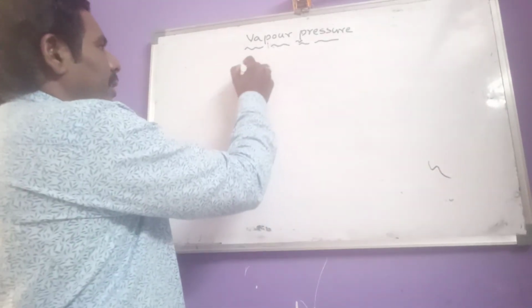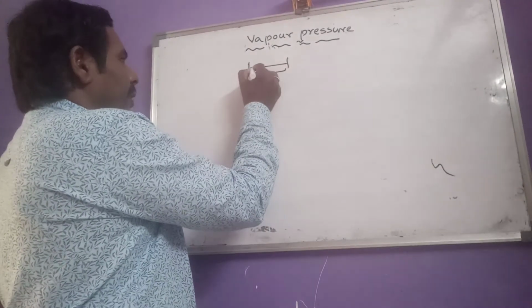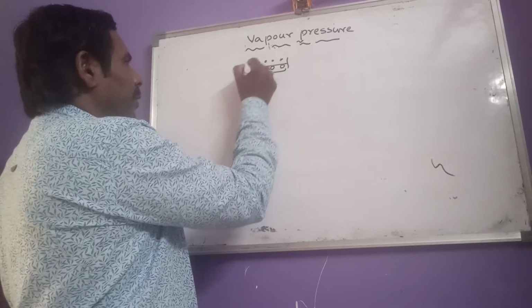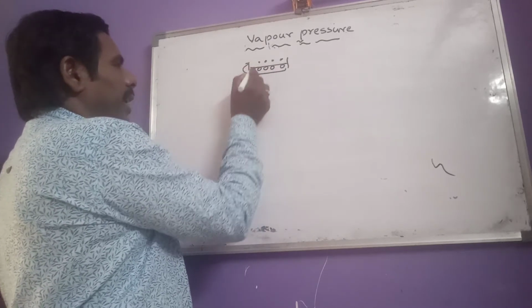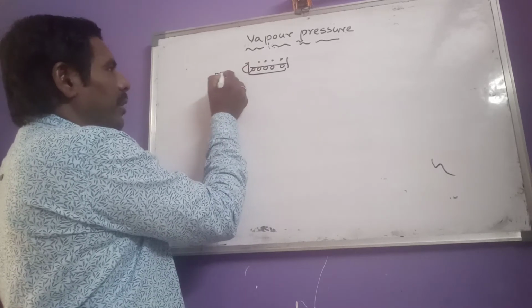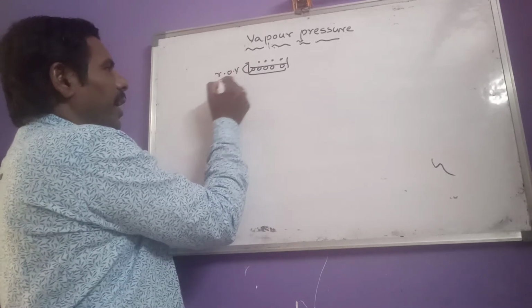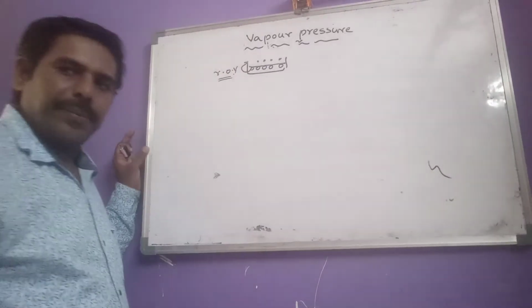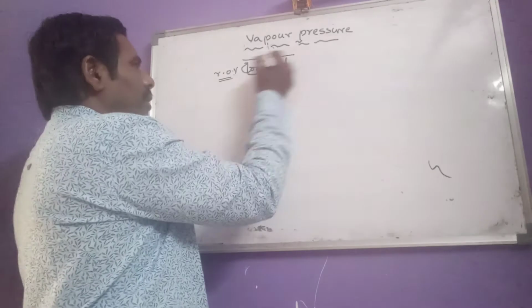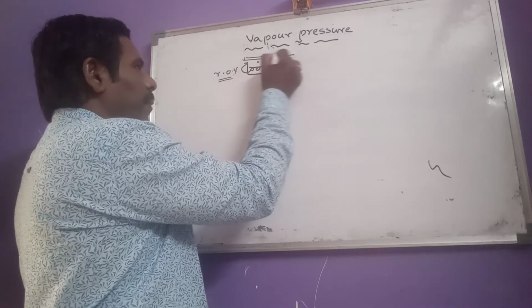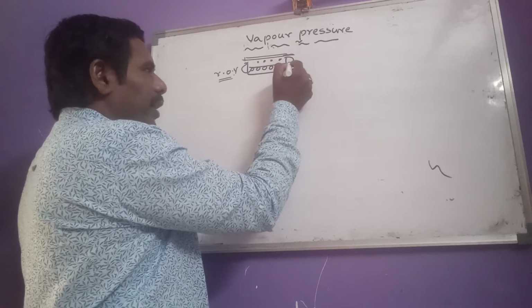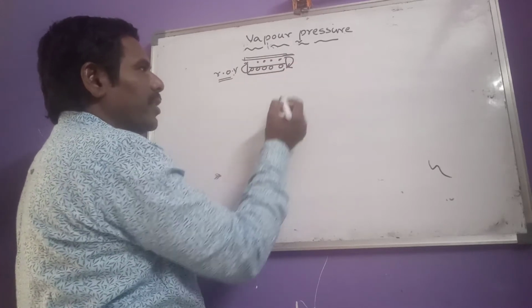First, liquid molecules convert into the vapor state. The amount of liquid converted into vapor in unit time is the rate of vaporization or rate of evaporation. If you close the container with a plate, the vapor molecules again convert into the liquid state.